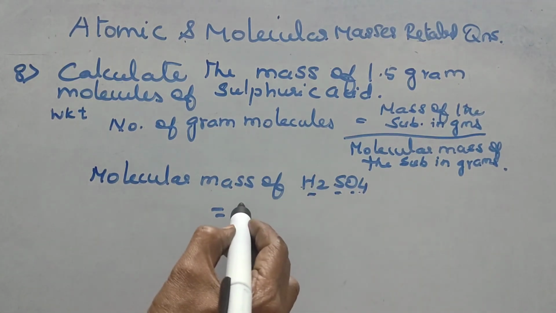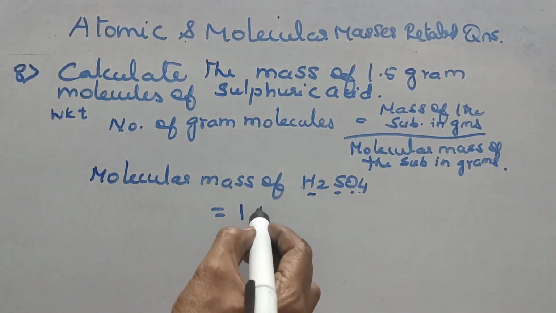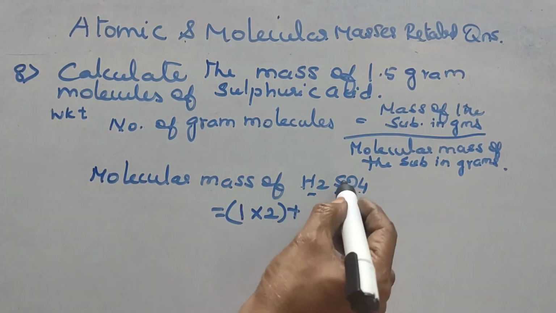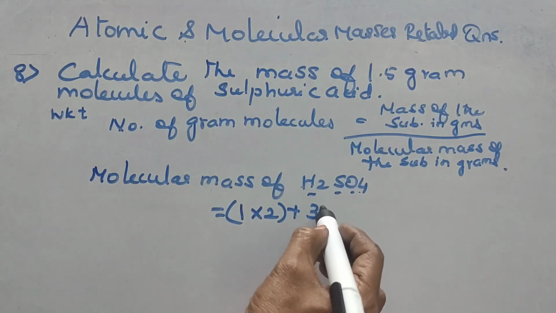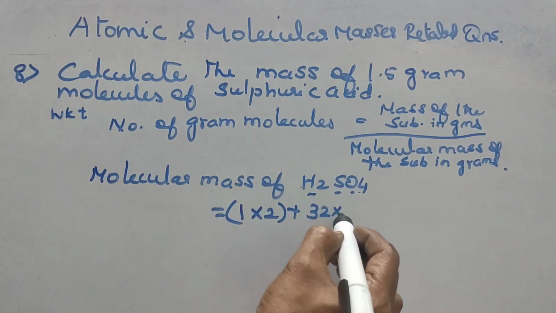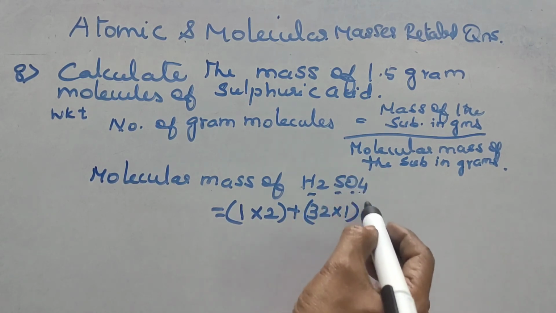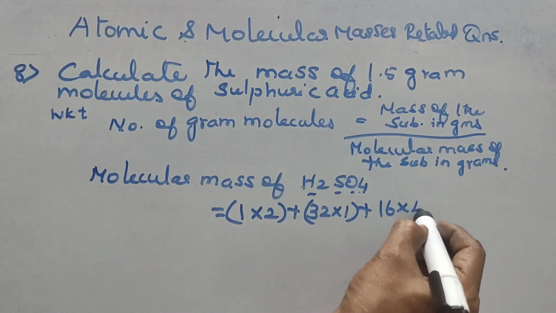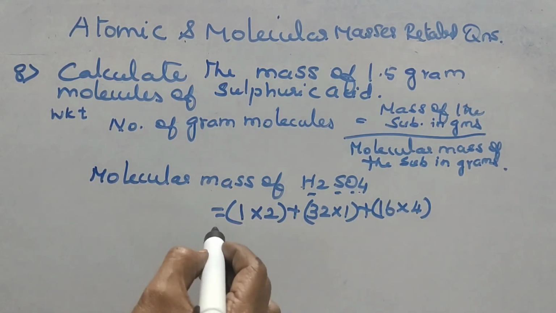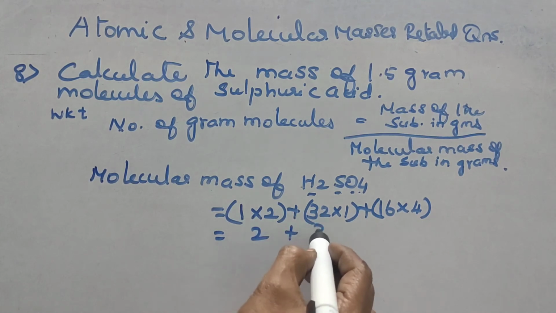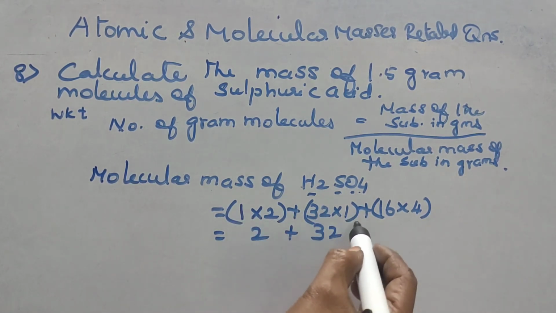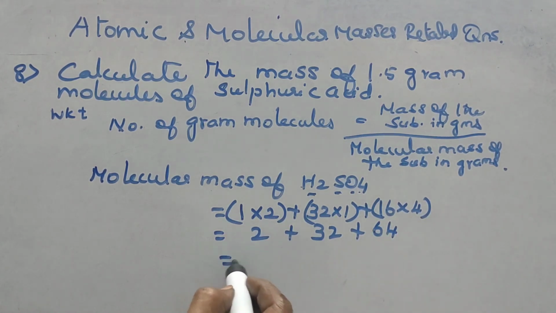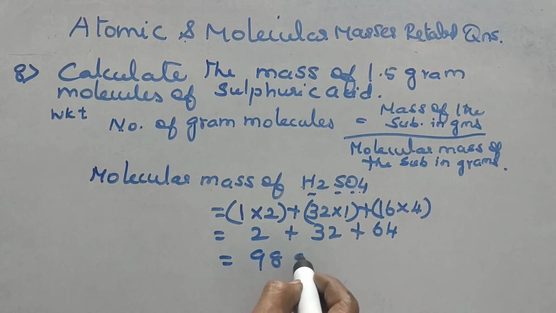First hydrogen, its atomic mass is 1, and 2 hydrogen atoms are there, so 1 into 2, plus sulfur atomic mass 32 into 1, then oxygen atomic mass 16, 4 oxygen atoms are there. So 2 plus 32 plus 16 into 4, 64, that is equal to 98 gram.